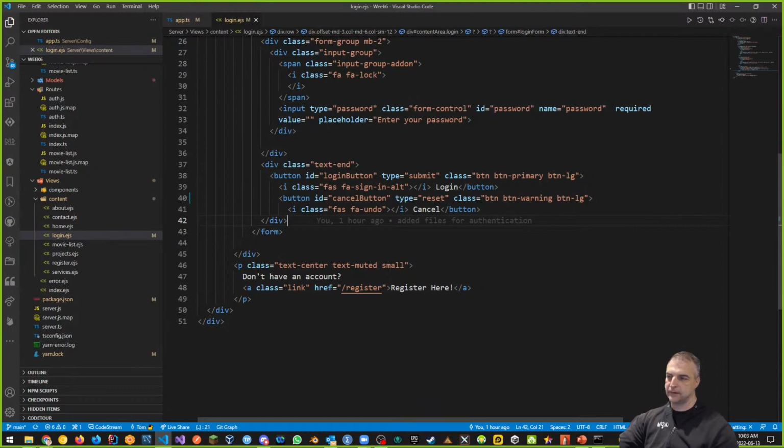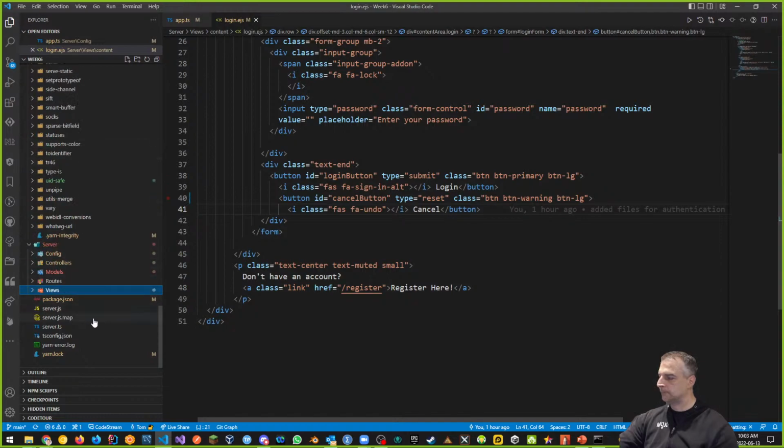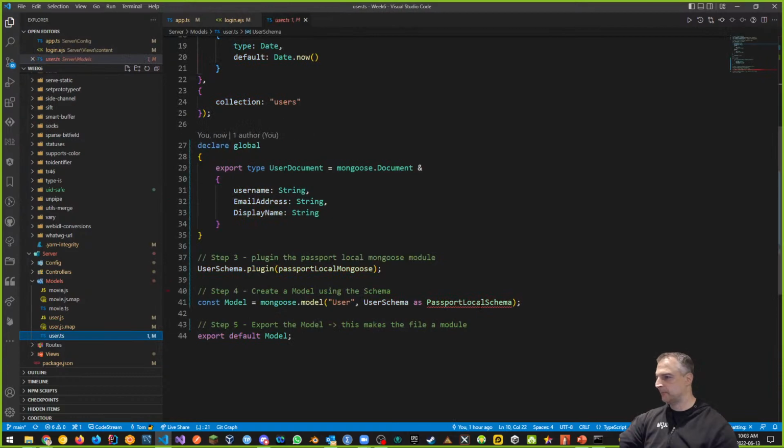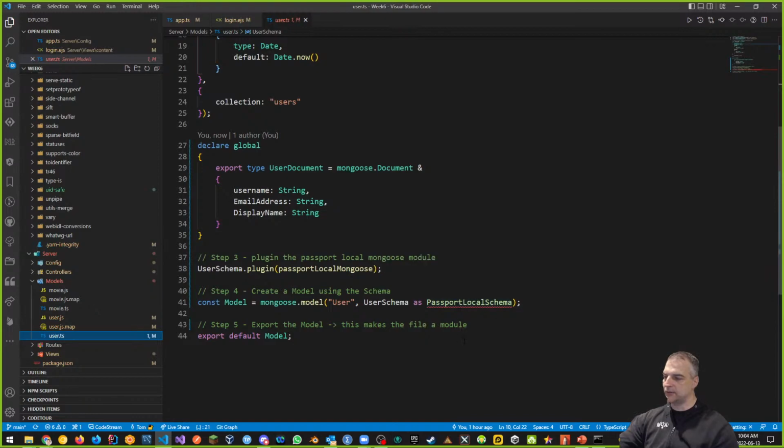Upinder, are you there? I can hear you. Professor, we have an error in the node module, right? Yeah, we do. I had a similar error I sent to you in the Discord. What I did was I dropped mongoose and then reinstalled it, and it worked fine. Be careful though, because you still may have the same issue with the Passport local schema. We can try it, but like I said, it's probably not going to do much. Did you cast it as a Passport local schema?